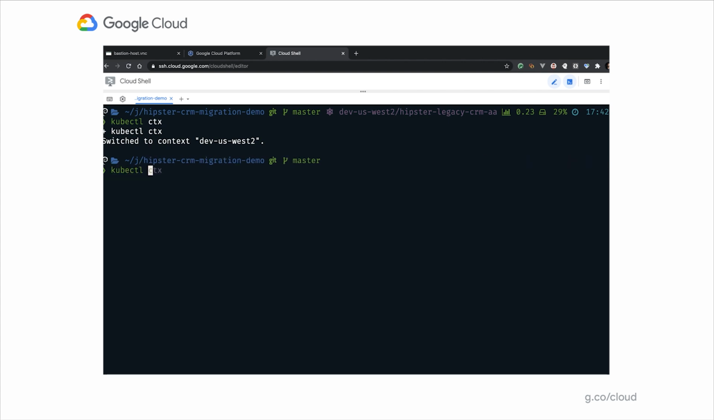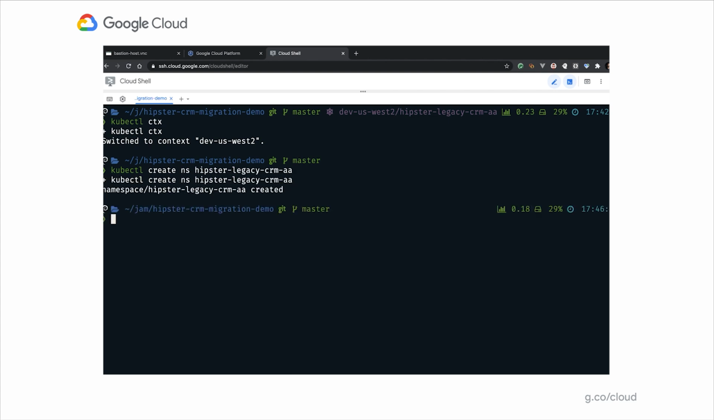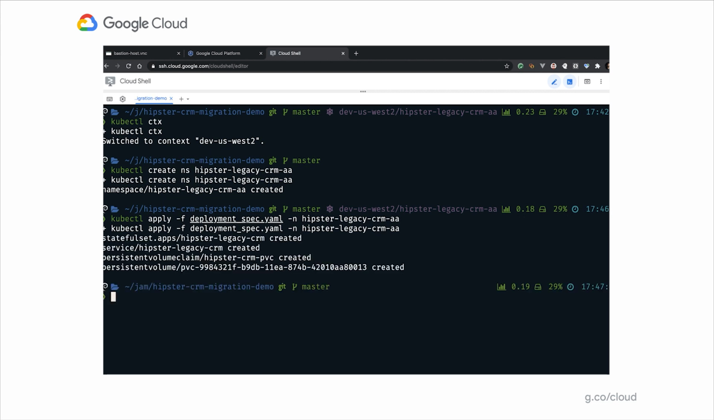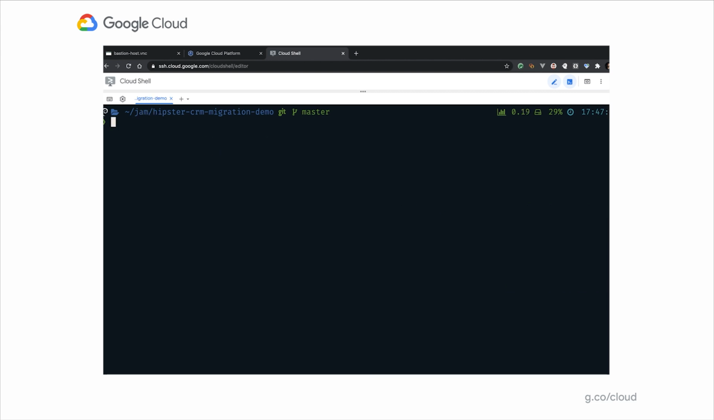So for me to deploy it, I'm going to create a brand new namespace in the dev cluster. Let's call it Hipster Legacy CRM AA. And then I'm going to deploy the generated artifacts, which are inside of a file called deployment spec YAML, into the Hipster Legacy CRM AA namespace. Okay, great. So a bunch of things got deployed. We'll take a look at those later.